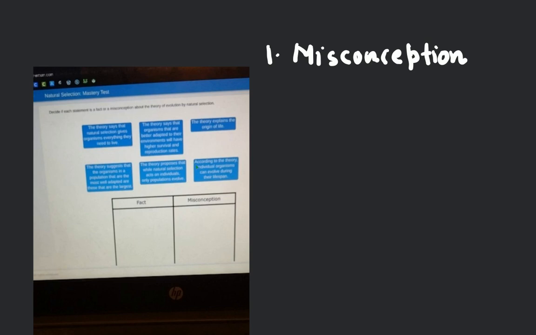Okay. So here the next one is: the theory suggests that the organisms in a population that are the most well adapted are those that are the largest. So the organisms that can adapt to the changing environment are those that are the largest?